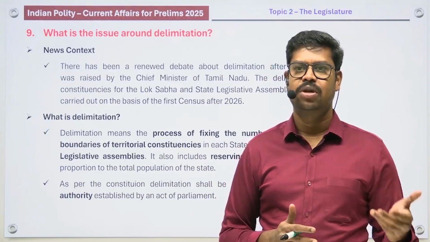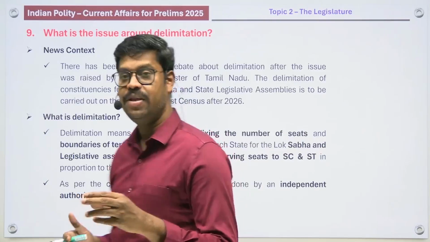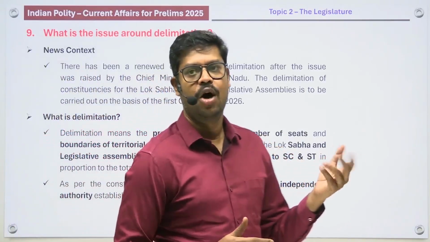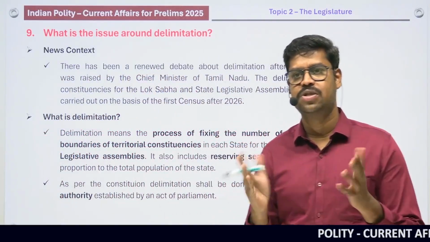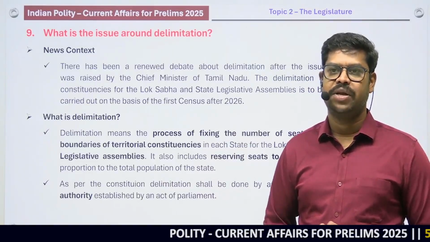So for example, if Uttar Pradesh is there, somebody has to decide how many seats will be given to the state of Uttar Pradesh in the Lok Sabha. How many seats will be there in Uttar Pradesh in the legislative assembly elections? So somebody has to decide this. The process of deciding the number of seats is what is called delimitation.